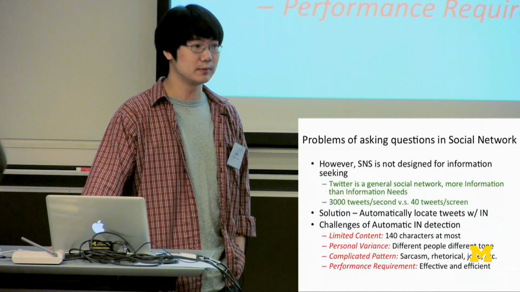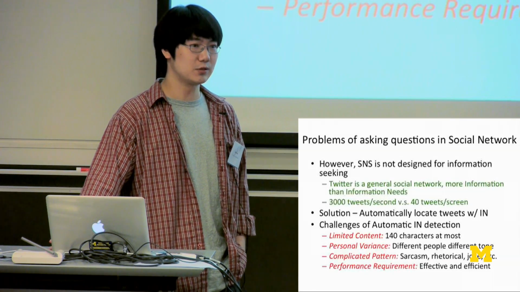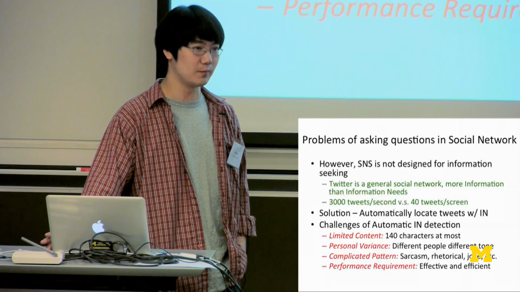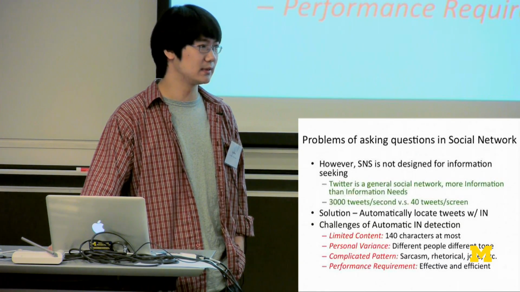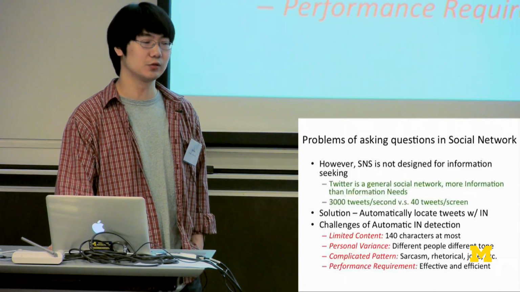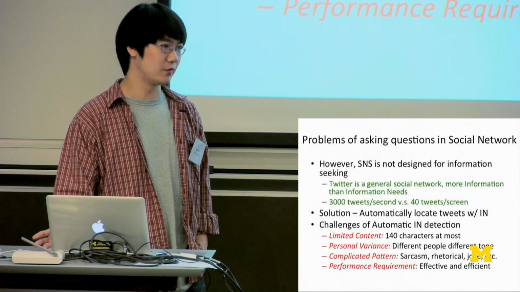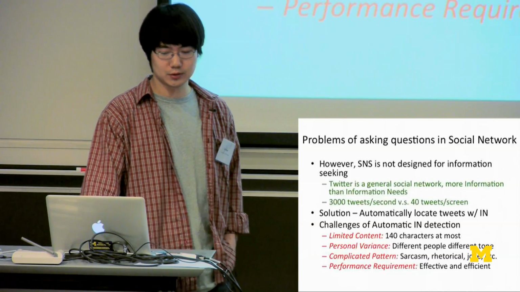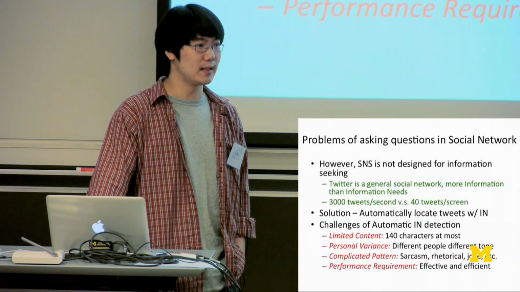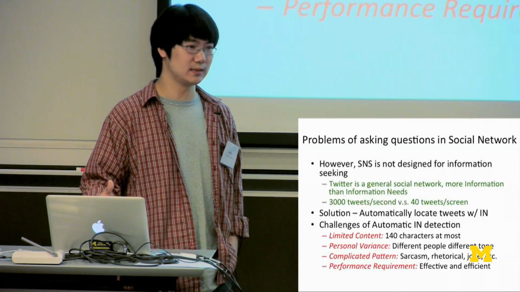However, there are also some problems in social networks because Twitter, for example, is not designed for asking questions. It's a general social network, which means there is a lot of information besides the information need. For example, there are about 3,000 tweets per second, and one user can usually get several hundred tweets in one day. That means even if the user's friend posts an information need, and the user cannot see it right after the post, he would probably miss it. So the solution is that there needs to be an automatic mechanism to detect the information need so that we can locate the information need and provide it to the user.